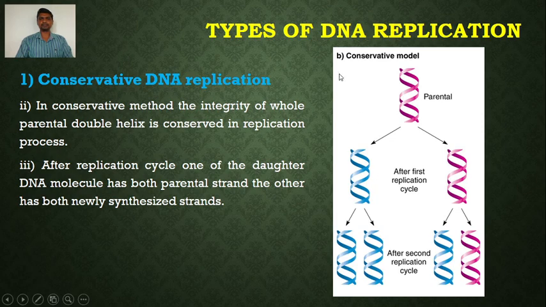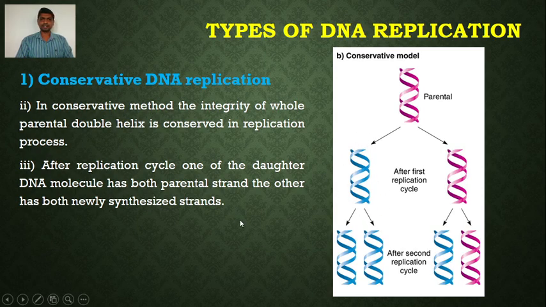This is the diagram where the conservative method of DNA replication is described. This is the parental DNA that possesses two strands. Both strands act as a template in conservative DNA replication. As a result of the first replication cycle, it produces one old DNA and one completely new DNA, that is the daughter DNA. So two DNA molecules are formed by DNA replication or duplication, of which one is derived from the parental DNA and the other is completely new.